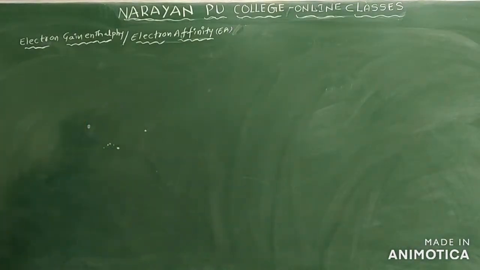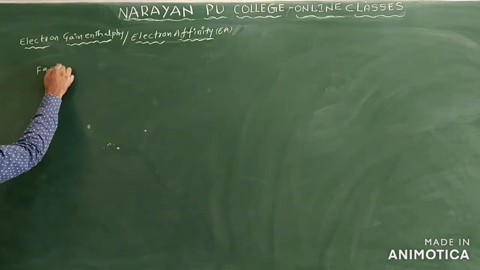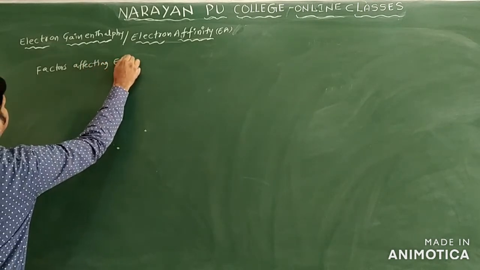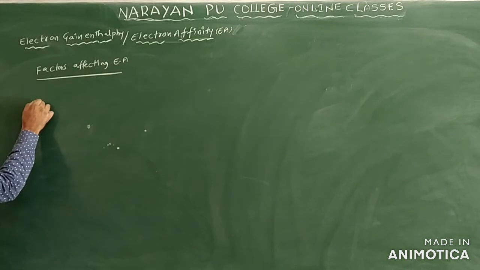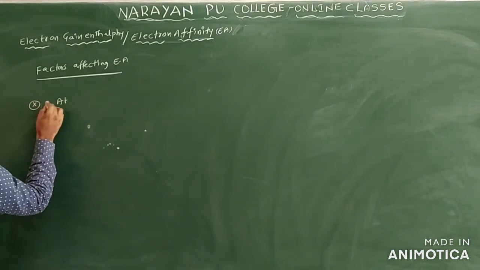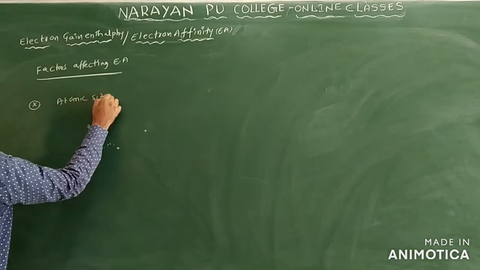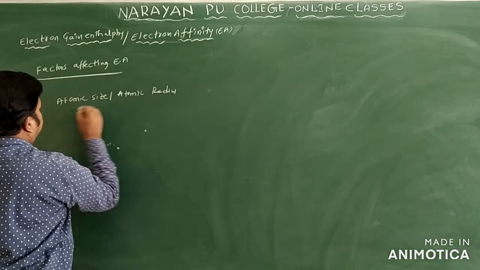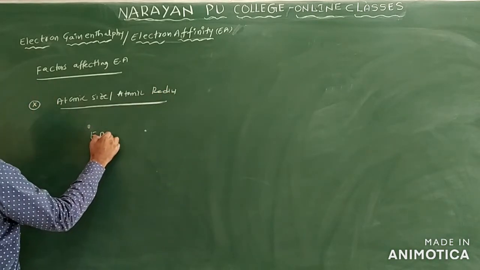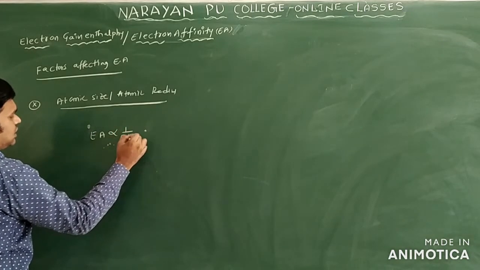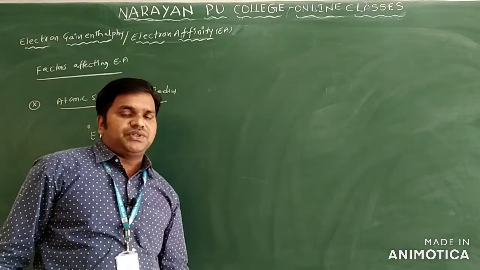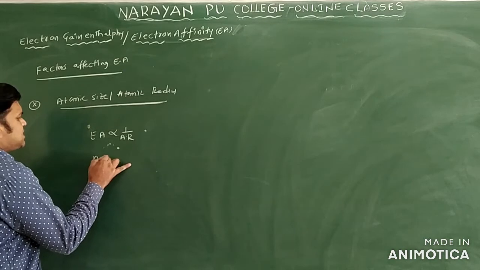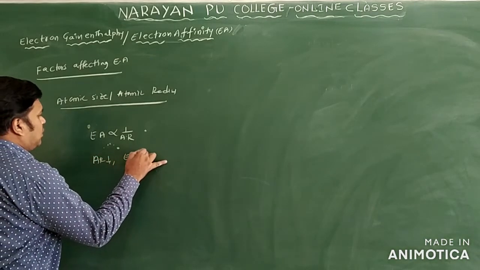Next we will see the factors affecting electron affinity. The first factor is atomic size or atomic radius. A simple point you will write here: electron affinity is inversely proportional to atomic radius. So electron affinity increases with decreasing atomic radius. If atomic radius decreases, electron affinity increases.